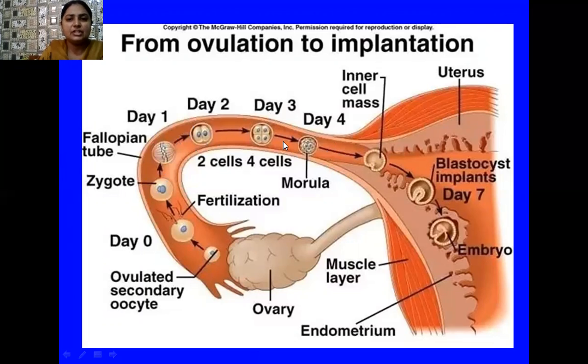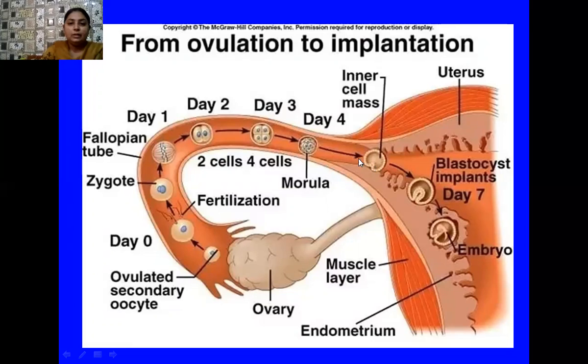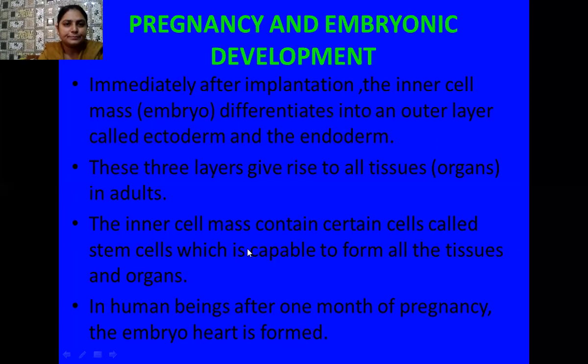Then the 4 cell stage, then the 8 cell stage, then 8 to 16 cell stage, 16 to 32, and on the last day, day 7, they have a blastocyst having 32 to 64 blastomeres, which are the daughter cells present inside. Some of the daughter cells of the blastomeres arrange themselves on the periphery and constitute the trophoblast layer, and some accumulate in the center and form the inner cell mass.